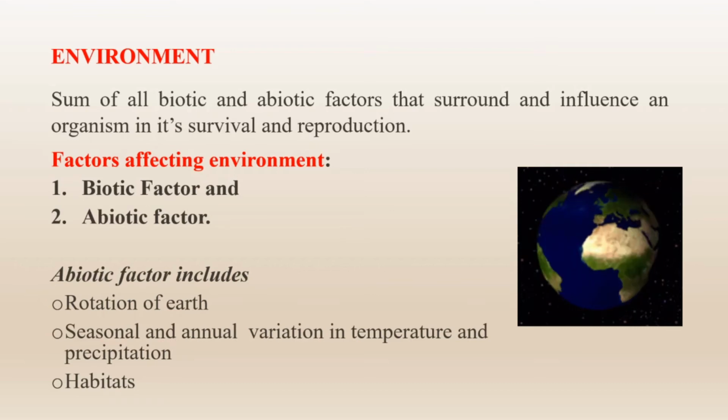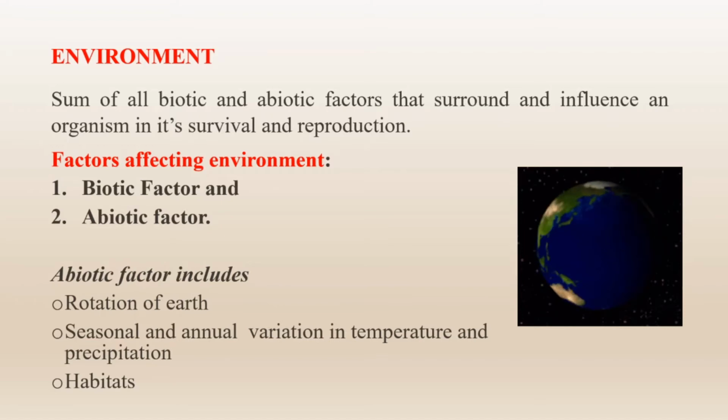Next is seasonal and annual variation in temperature and precipitation. For example, during the summer season we find certain types of fruits, and during the winter season we find certain types of vegetables. These occur due to the seasonal and annual variation in temperature, precipitation and environmental conditions.